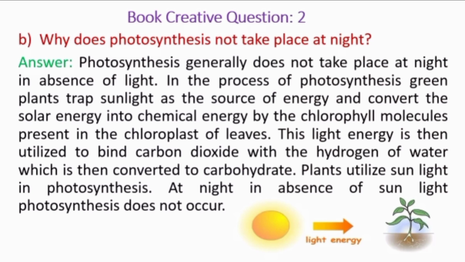and the energy that is tapped by the plant from the sunlight is converted into chemical energy by the chlorophyll molecules which are present in the chloroplast of the leaves. Then this light energy is utilized to bind carbon dioxide with the hydrogen of water, which is then converted to carbohydrate. This carbohydrate is used as the food of plants.